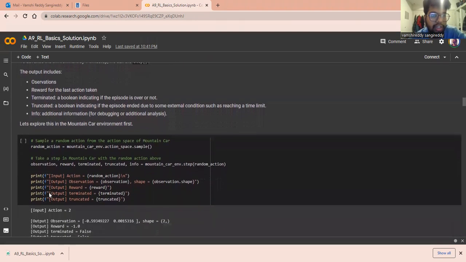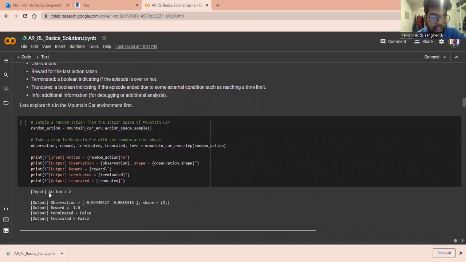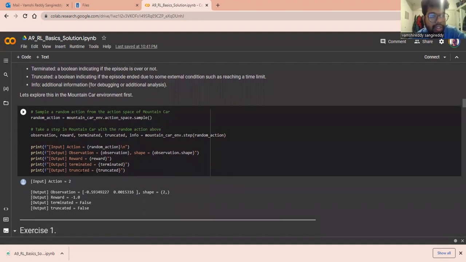So next, we will be discussing the mountain car environment. Sample a random action from the action space of mountain car. We're going to use random action as a variable, and mountain car environment dot action space dot sample gives a random action.